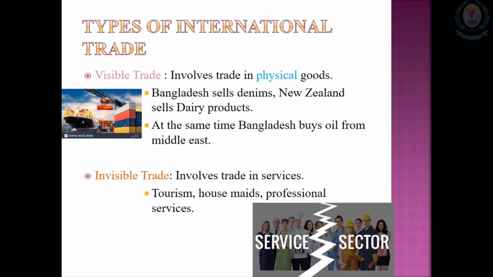Then here is the next example I have given you. New Zealand is very much specialized in dairy products manufacturing, so they can sell their dairy products. Then they can import other things, especially oil or any other materials, from other countries. Then what is invisible trade? Invisible trade means trading services, especially tourism, housemaids, and professional services. Those come under invisible trade.